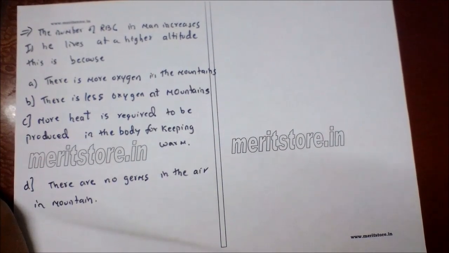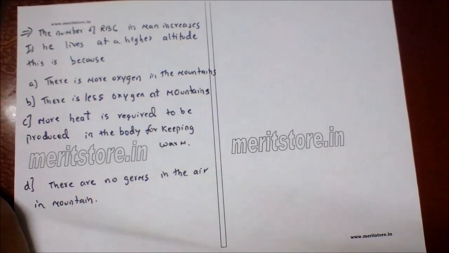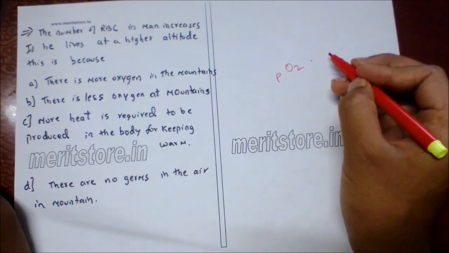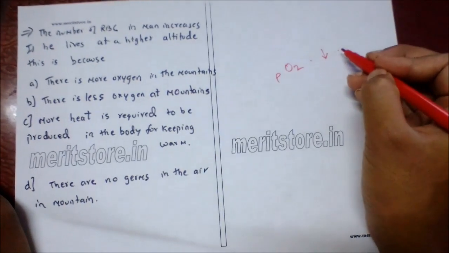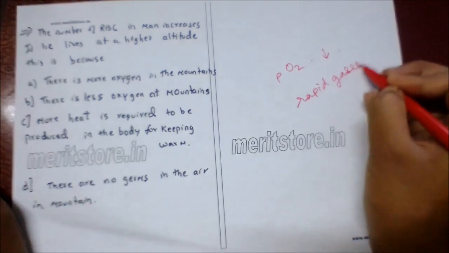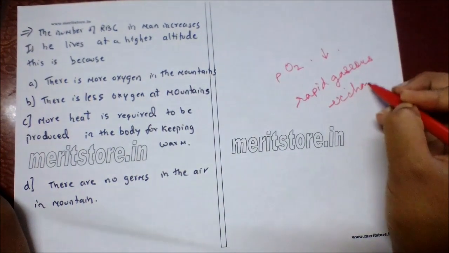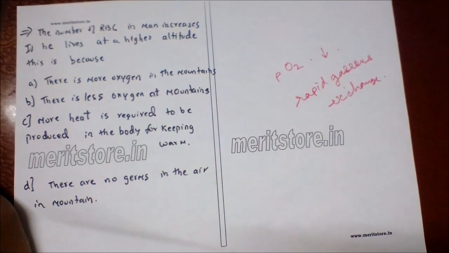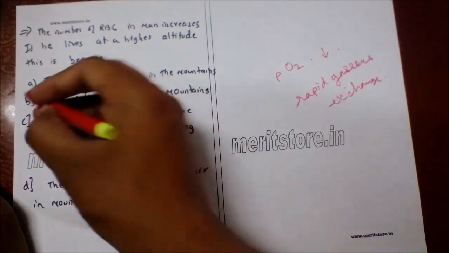The number of RBC in men increases if he lives at a higher altitude. This is because of A. There is more oxygen in the mountain. B. There is less oxygen at mountain. C. More heat is required to produce in the body for keeping warm. D. There is no germ in the air in the mountain. So at high altitude, partial pressure of oxygen in the air is less. So it facilitates rapid gaseous exchange. So the number of RBC, pigment, pulmonary capacity, tidal volume, everything increases. So option B is the correct answer.